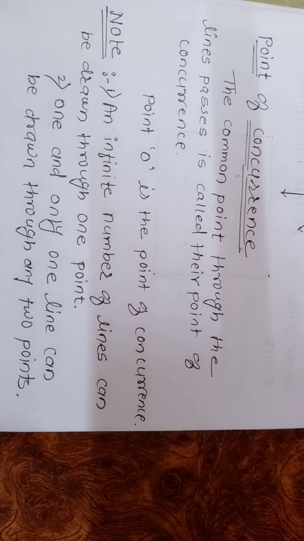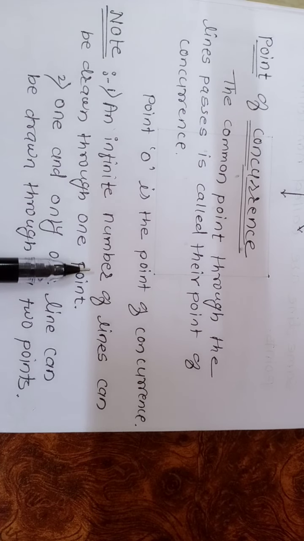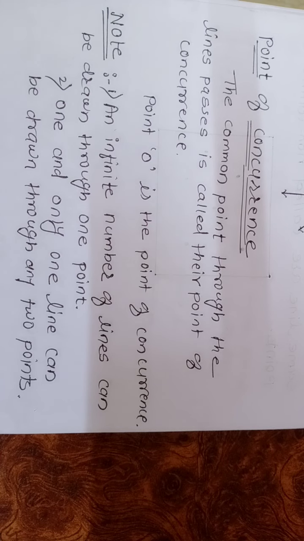So there are important notes. The first note is that an infinite number of lines can be drawn through one point. Remember this. From a single point we can draw so many lines, infinite lines, but from 2 points we can draw a single line.